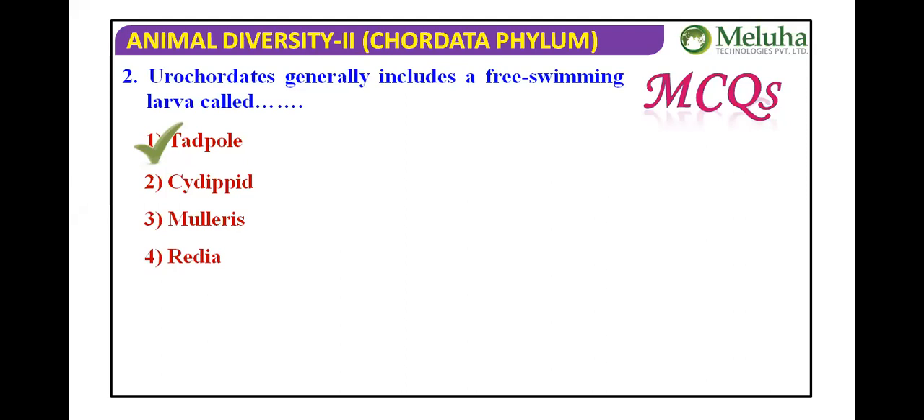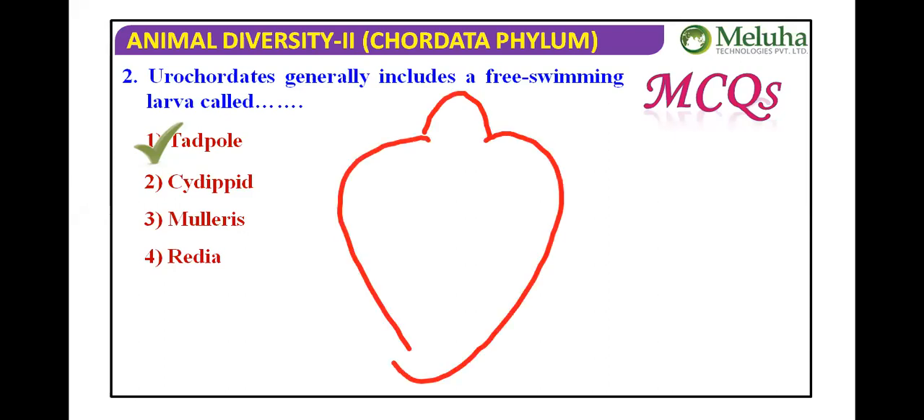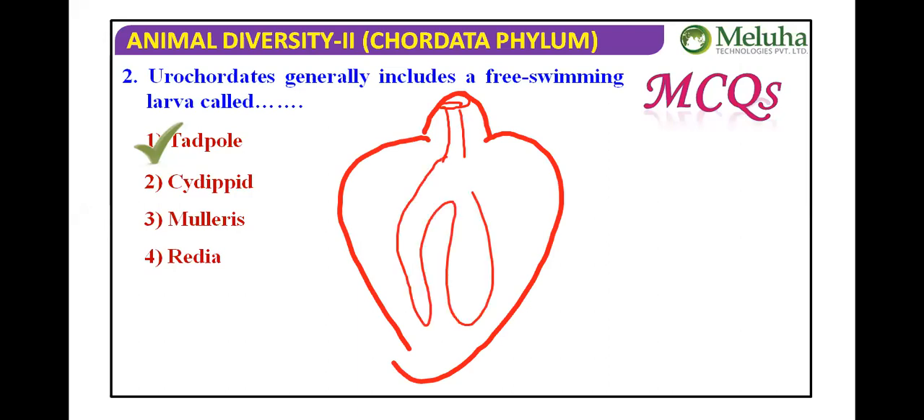Have you seen Redia anywhere? I'll remind you: Miracidium, Sporocyst, Redia, Cercaria, Metacercaria. I don't leave you till you answer. I'm giving clues continuously. Sir, Redia, Trematoda. Very good. Trematode, the liver fluke, I'm drawing.